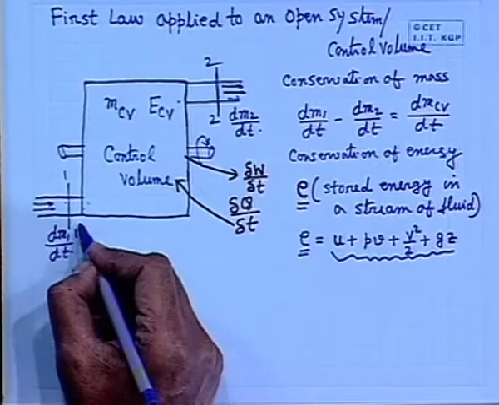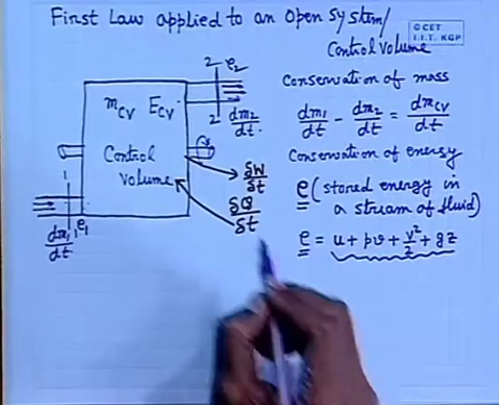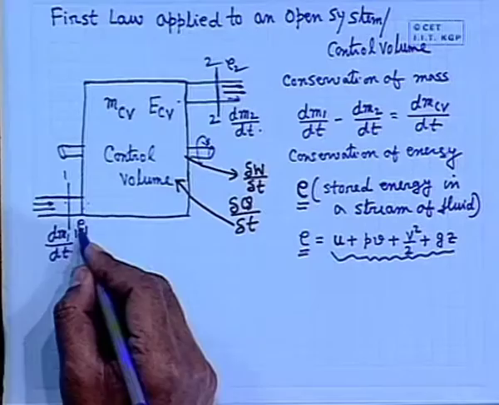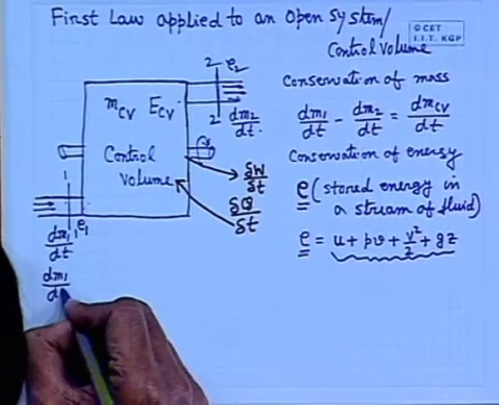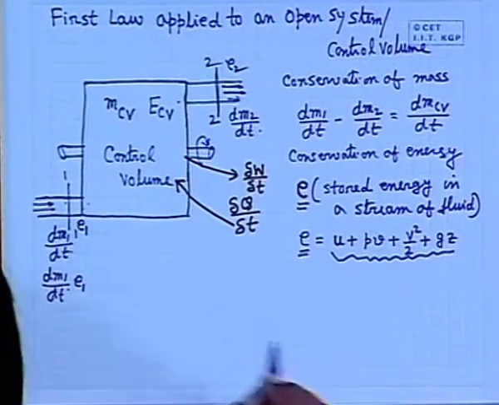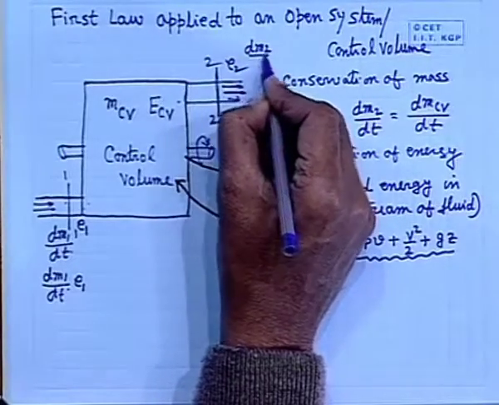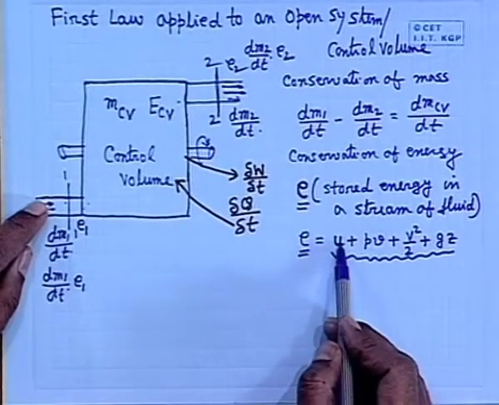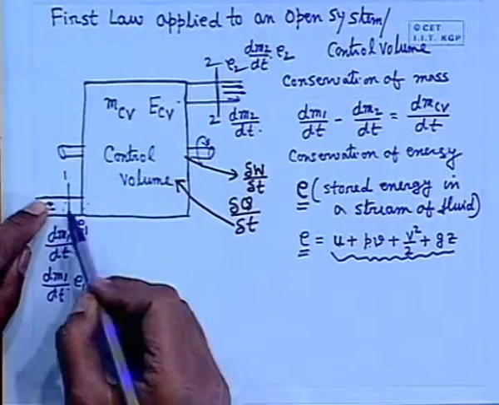Now, if we designate it here as E1 and designate this as section 2 E2, then we can write the energy coming in with this stream is dm1 dt into E1. Similarly, energy going out with this stream is dm2 dt E2. Here one assumption is made. What is that? That all properties of the inlet and outlet stream remain invariant with time. They do not change with time.